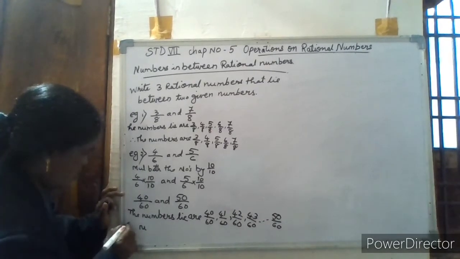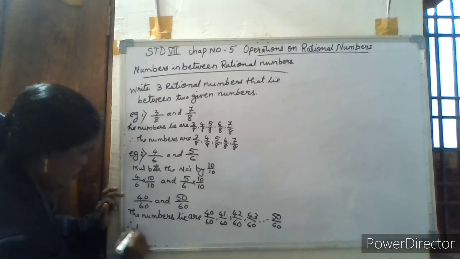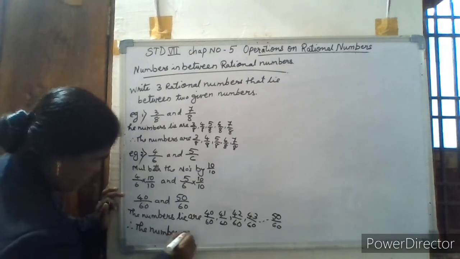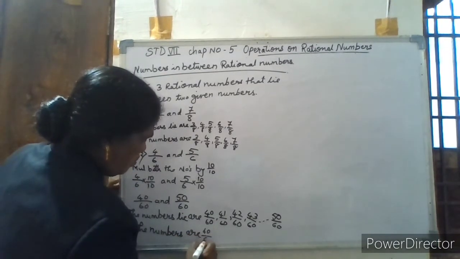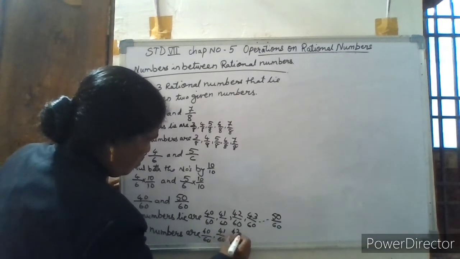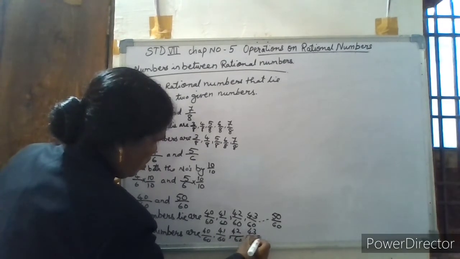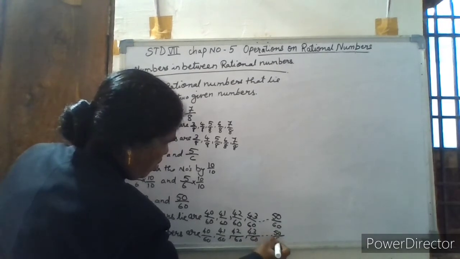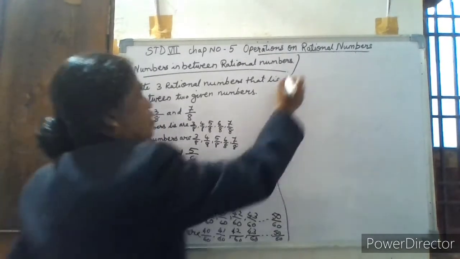Therefore, the numbers are 40 by 60, 41 by 60, 42 by 60, 43 by 60 and we have many more numbers, last 50 by 60.